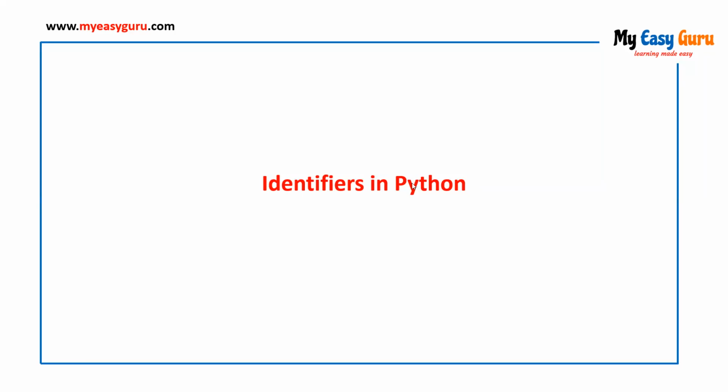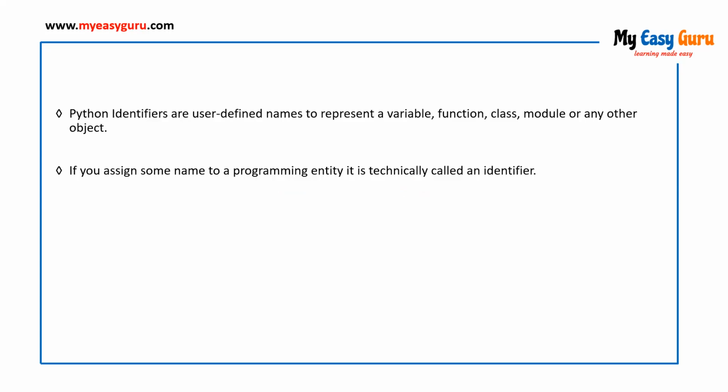So simply saying, if you give any name to a programming entity in any programming language, not only in Python, if you are declaring something and assigning a name to that variable or a method or a class, that name we simply call an identifier. Identifiers are simply used to identify the items in the program. So technically, if you are assigning any name to a programming entity, we call it an identifier.